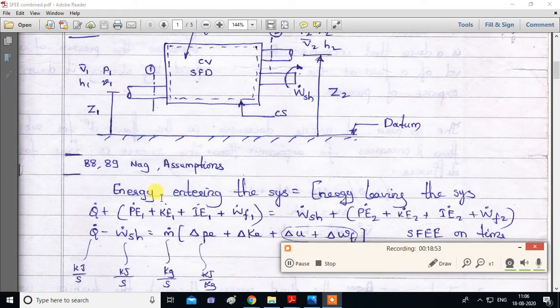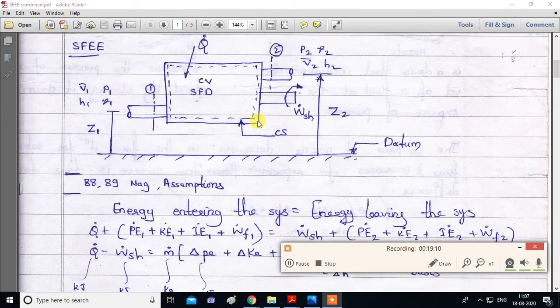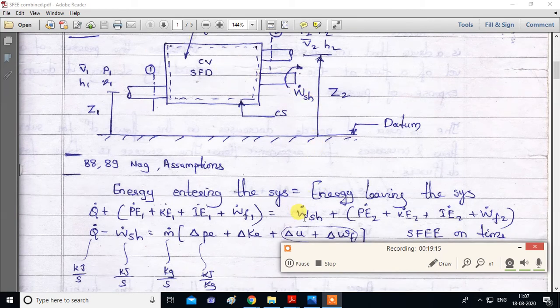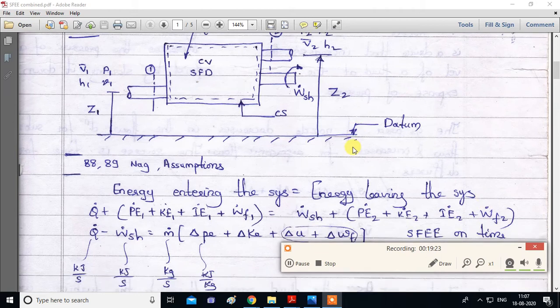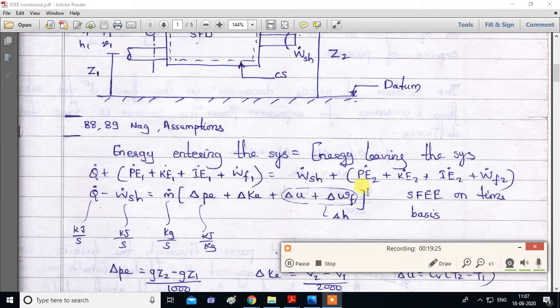So same thing I have written here. So potential energy plus kinetic energy because of this velocity at entering side, internal energy because of U1 and temperature, and flow work. Flow work will be P into V dot is equal to what is the energy which is leaving the control volume? Work, W dot plus potential energy plus kinetic energy plus internal energy plus flow work. Now we'll take work on left hand side. So Q dot minus W dot.